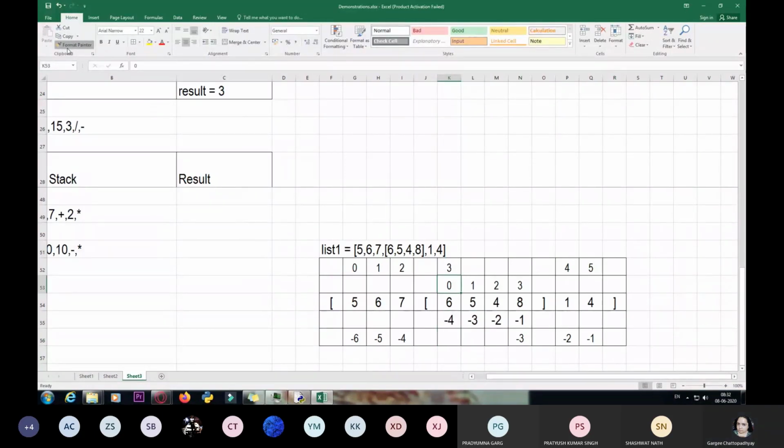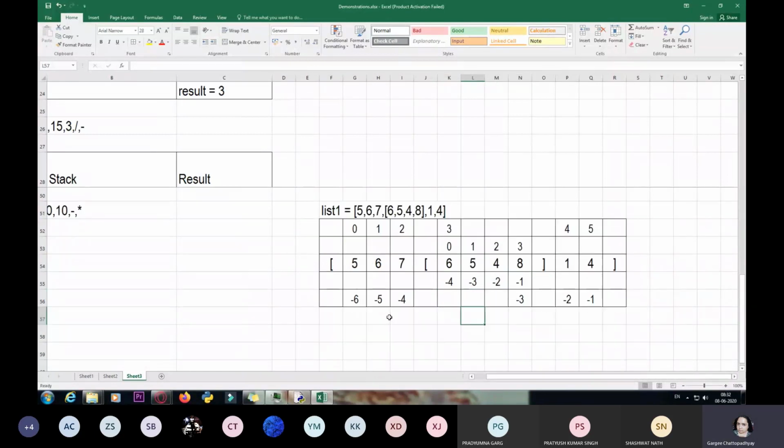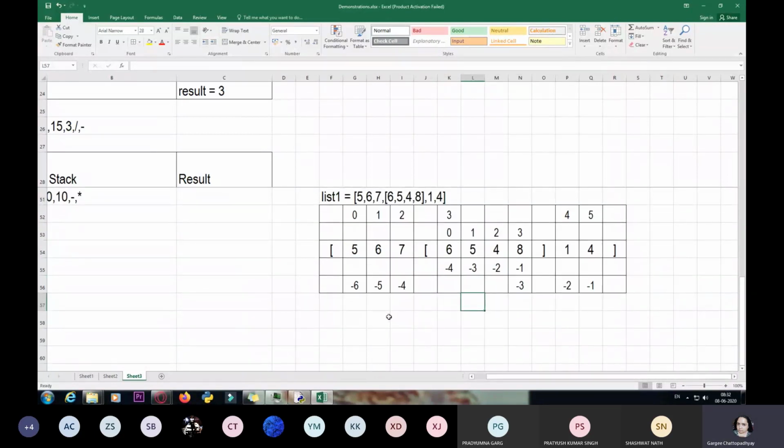We have 0, 1, 2, 3, 4, 5, which is my outer indexing, and my inner indexing is 0, 1, 2, 3. If I tell you to figure out what is the index of the location of the element 5, how will you do that?